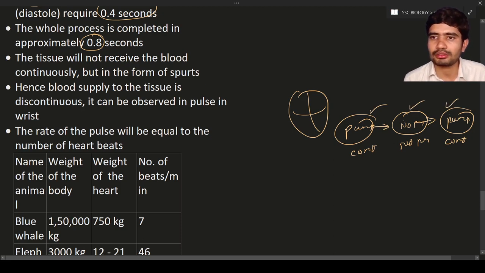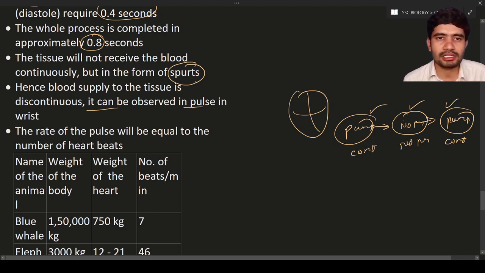The cycle repeats again and again. So blood flow in the blood vessels is not continuous. Discontinuous means pumping, stopping, like that. In this way the tissue is going to receive the blood in spurts, meaning little by little. It can be observed in the pulse in the wrist.